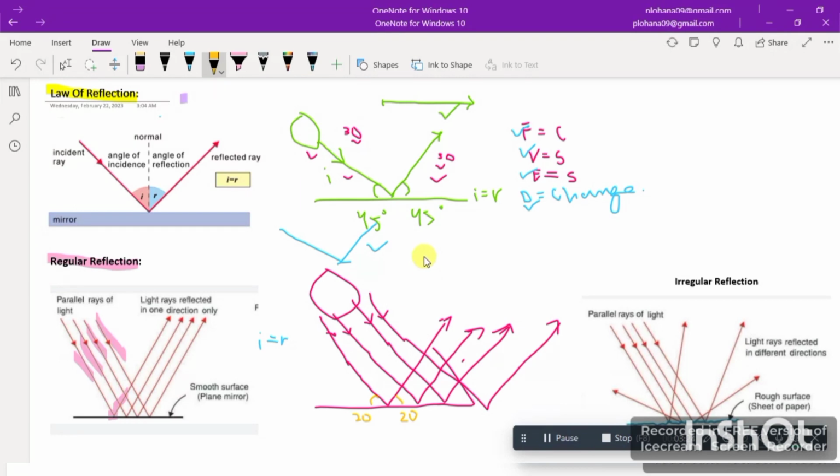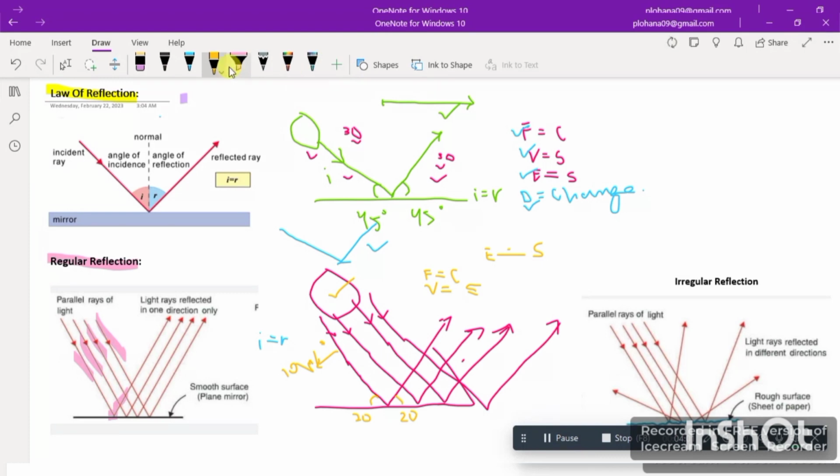So what things are the same here? Basically the frequency remains the same because the luminous source is the same, so the frequency will remain constant. Velocity will be the same as well. If the velocity of the incident ray is 10 meters per second, the velocity of the reflected ray would be 10 meters per second as well. Velocity is the same, and energy would be the same.